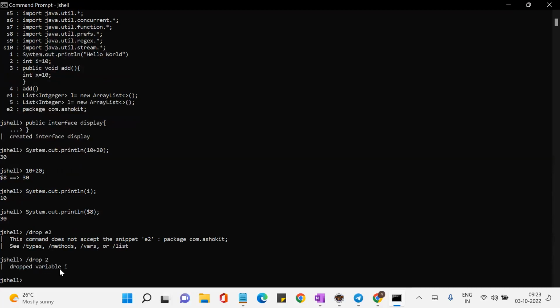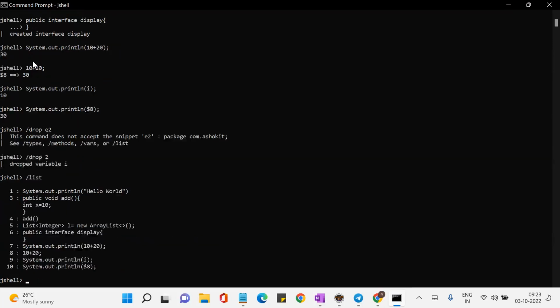See, dropped variable i. So whenever I mention that this variable is dropped, now, in order to see whether it is dropped or not, you need to enter /list. See, are you able to see that i variable here? No longer it is available.